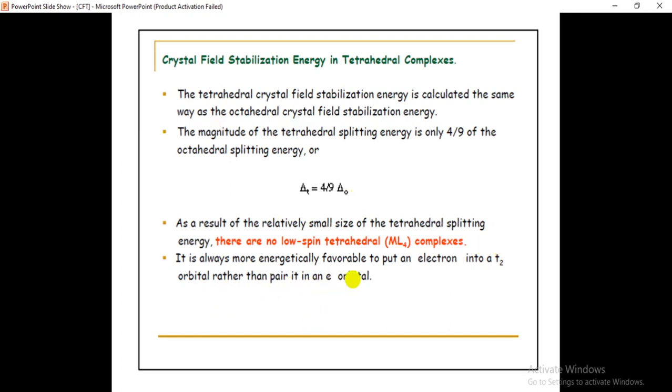It is always more energetically favorable to put an electron into a T2 orbital rather than pair it in an E orbital. Is it clear? So that's why there will be no pairing. So that's why only high spin tetrahedral complexes can form.